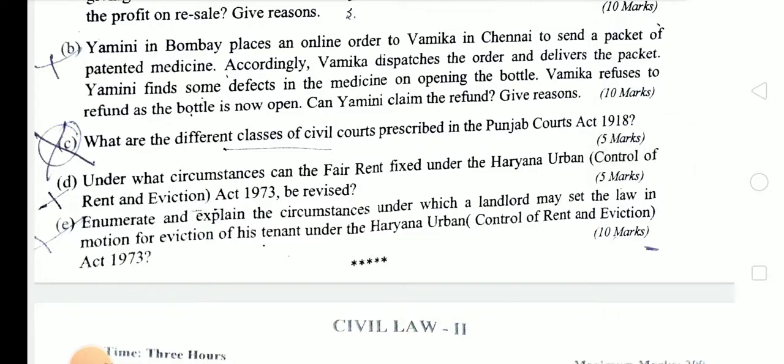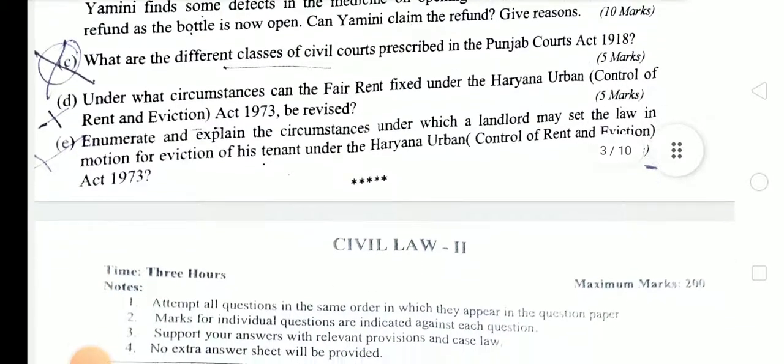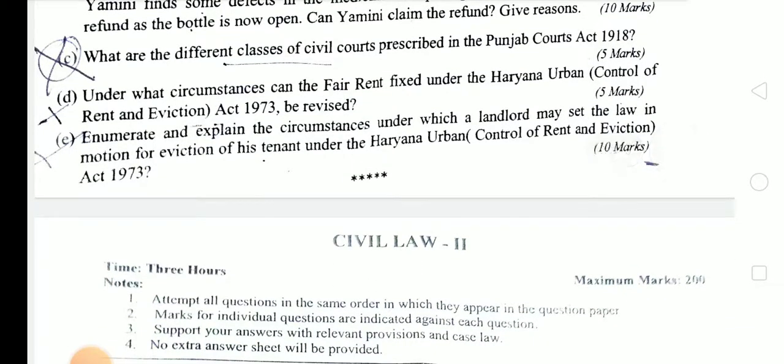Next question. What are the different classes of civil court prescribed in the Punjab Courts Act 1918? Next, under what circumstances can the fair rent fixed under the Haryana Urban Control of Rent and Eviction Act 1973 be revised? Enumerate and explain the circumstances under which a landlord may set the law in motion for the eviction of his tenant under the Haryana Urban Control of Rent and Eviction Act 1973.